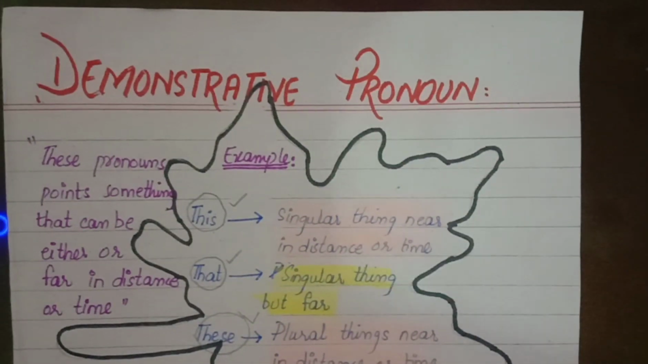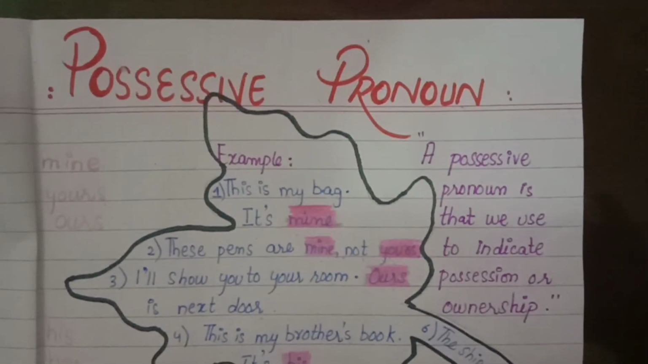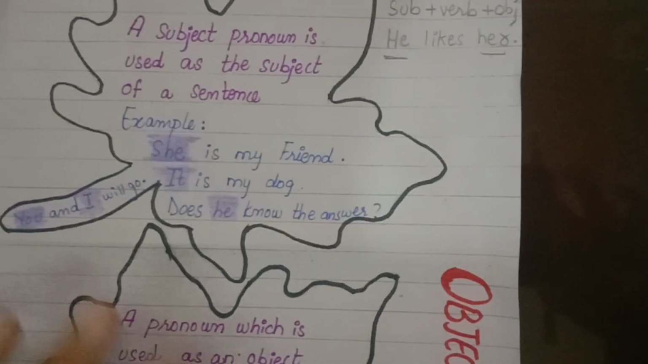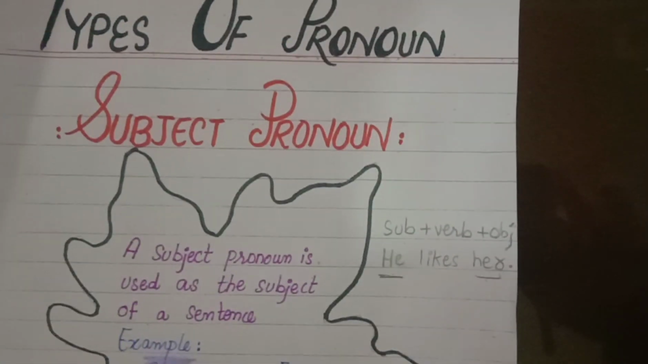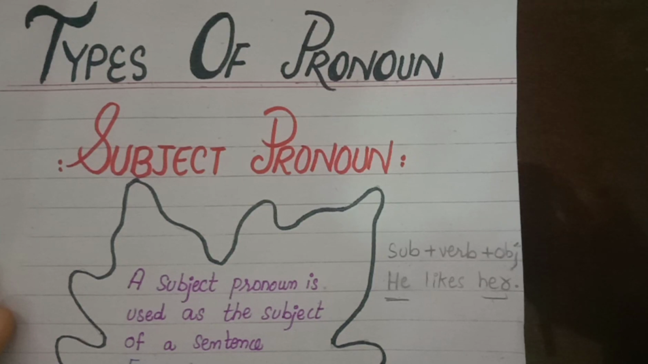Interrogative pronoun, demonstrative pronoun, reflexive pronoun, possessive pronoun, objective pronoun, subjective pronoun. These are all the kinds or types of pronouns we have in the grammar world.